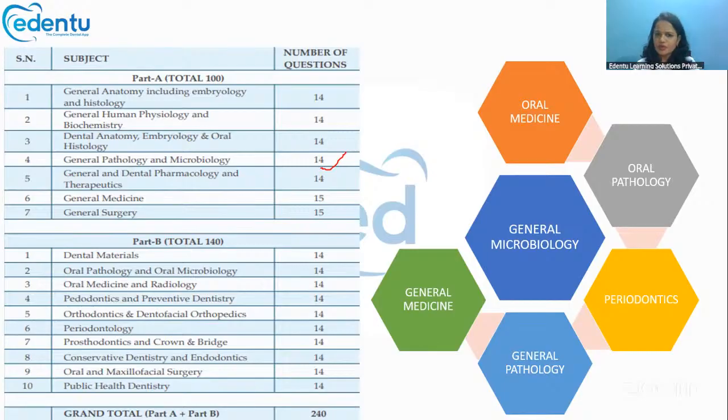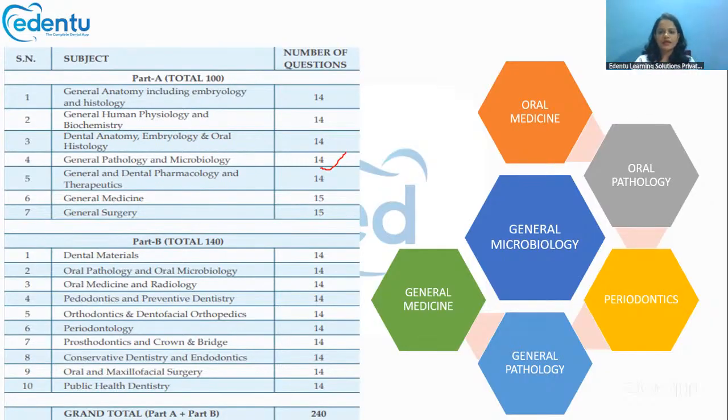And periodontal microbiology is somewhat overlapping with this also. So these are some of the overlapping subjects with microbiology. I will suggest you to club these subjects together and study so that it will be much easier for you, and you will be able to cover a bulk amount of topics at one go itself.